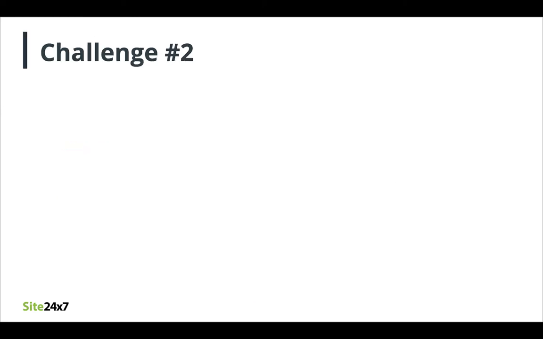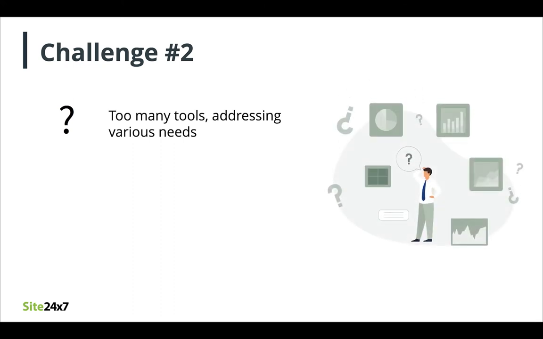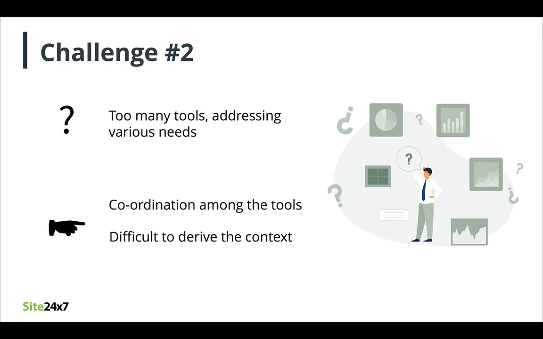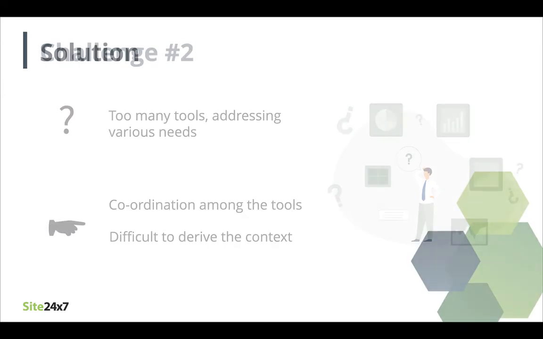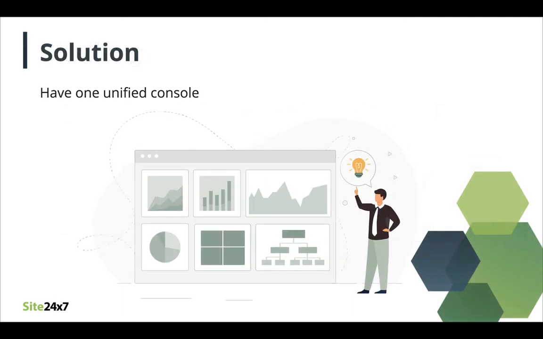The next challenge is having too many tools in place. The main goal of observability is to assess the system health at any given point of time. But having too many tools to observe different parts of the system gives a fragmented view of the system. Deriving context from every tool also increases the cognitive load for the DevOps team. One possible solution is to collate the data from various tools under one roof. For instance, this can be achieved by using custom dashboards.